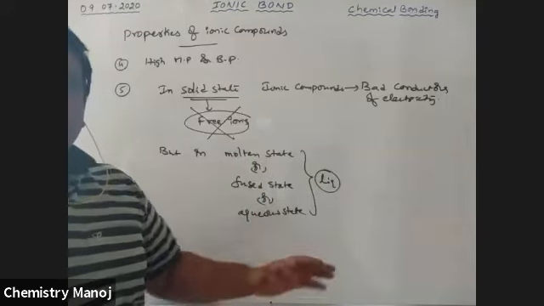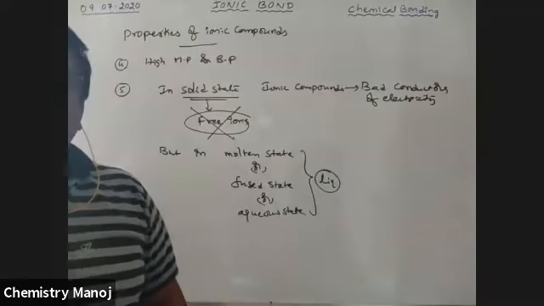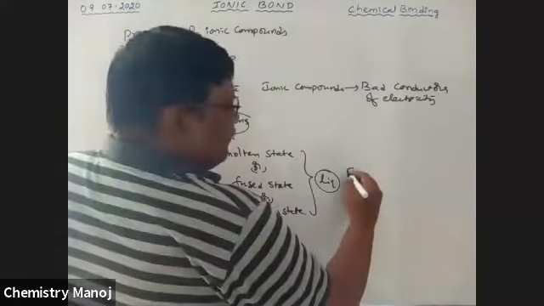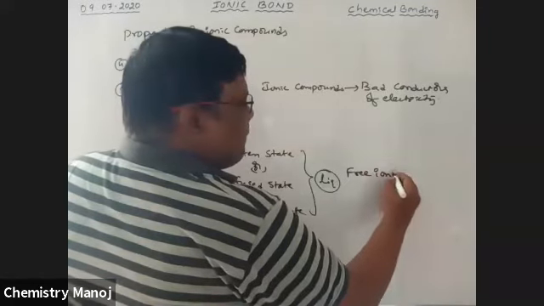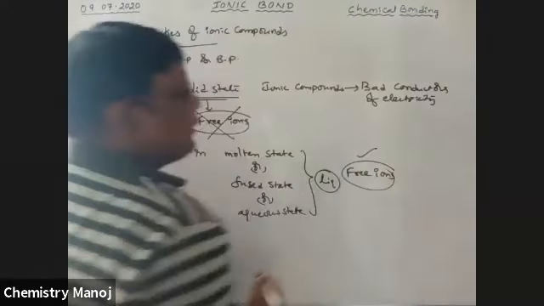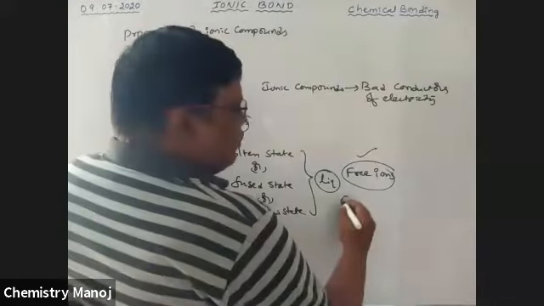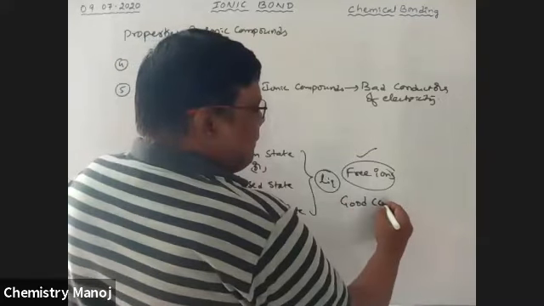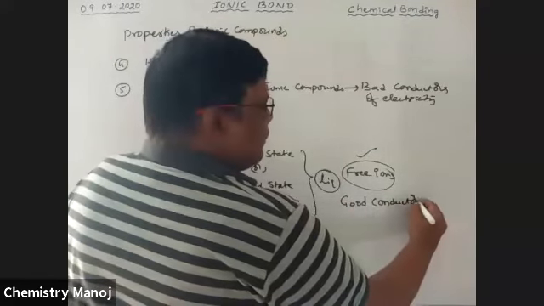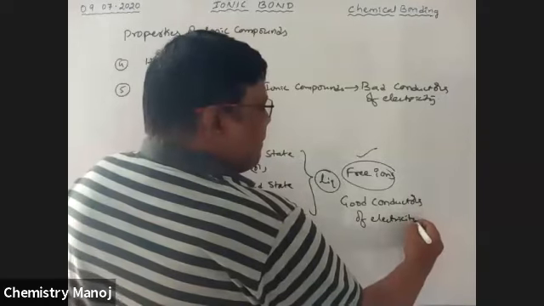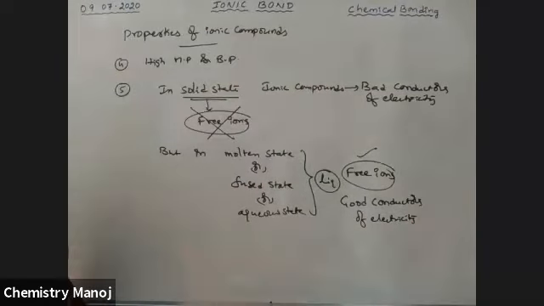Aqueous NaCl means when NaCl is dissolved in water. In all these three cases, free ions are possible. That is why these are good conductors of electricity.